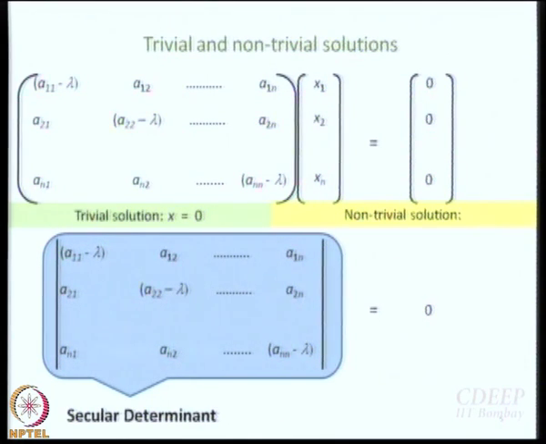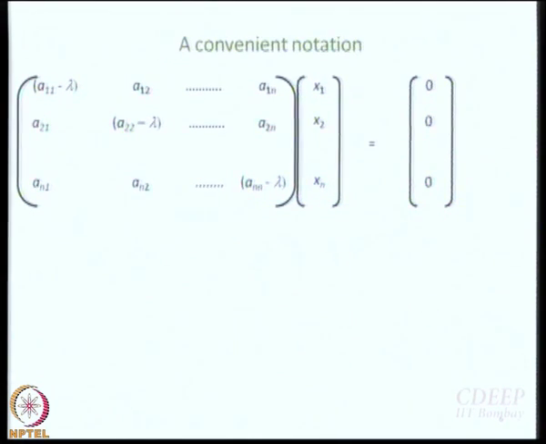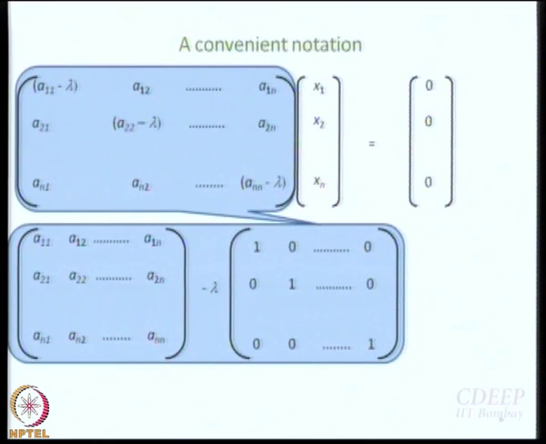Now see, the secular determinant can be written in an interesting way. So, if I go back to the matrix equation, what I want to do is break down this matrix into two. Will you agree with me that this is how I can write it? First you have the matrix A minus lambda multiplied by the unit matrix. Does it not work out? Because all off diagonal elements of the unit matrix are 0.